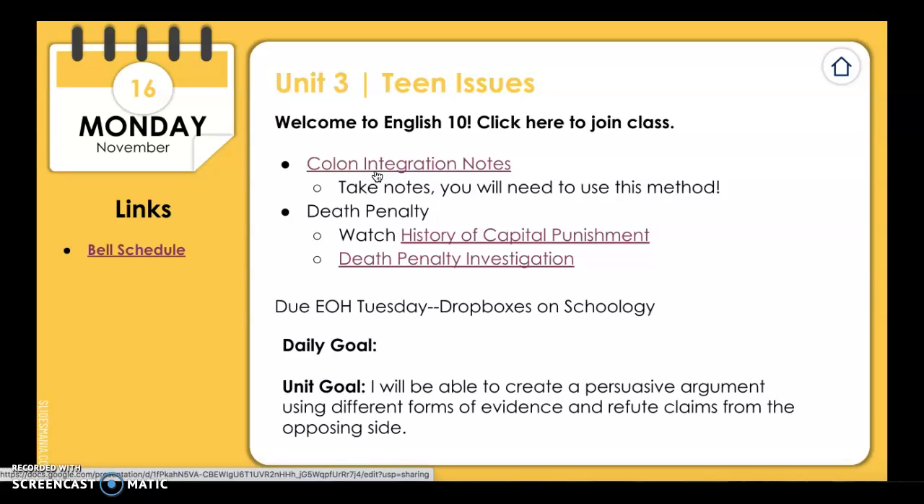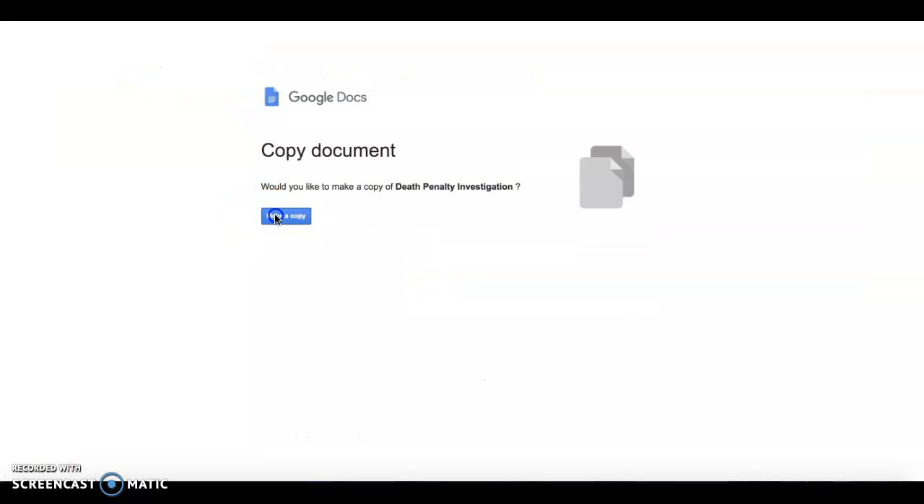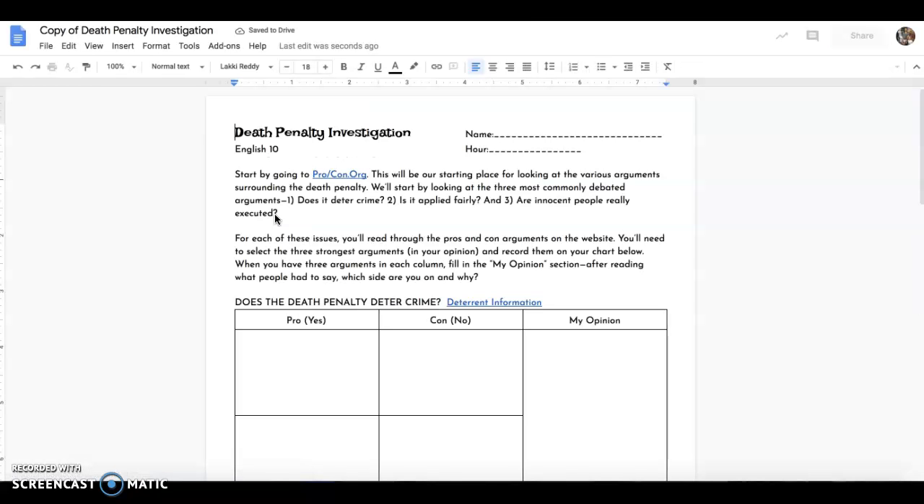The next thing that we're going to do is start the death penalty stuff. First watch this quick video of the history of capital punishment, and then you are going to do a death penalty investigation. If you click here, it'll ask you to make a copy. All of this stuff is also on Schoology. The first thing that you need to do is go to procon.org. This is going to be your starting place to look at the different arguments that surround the death penalty.